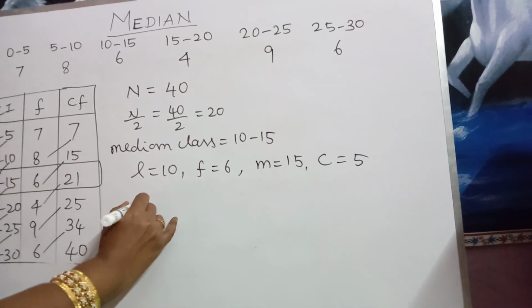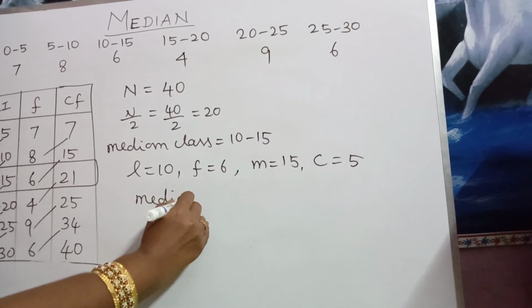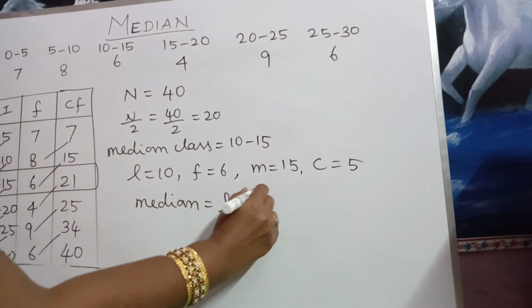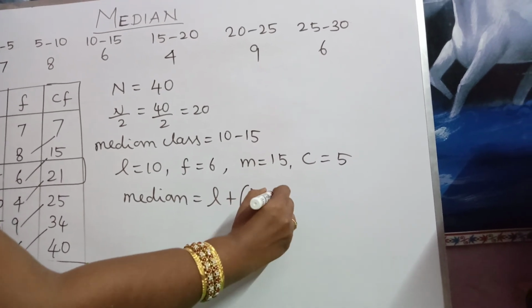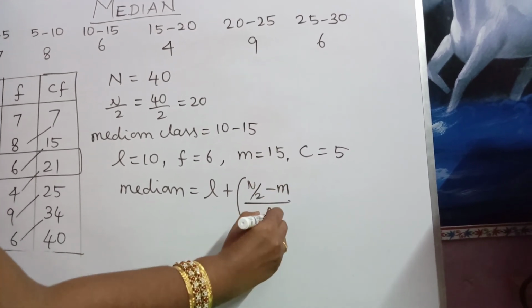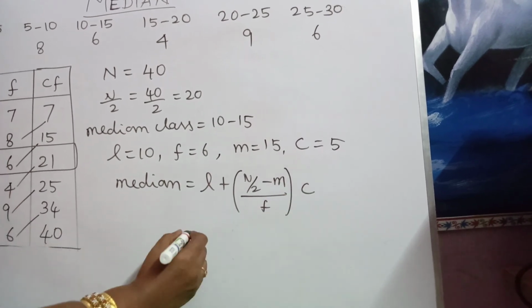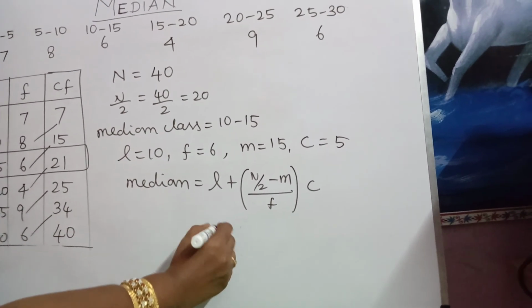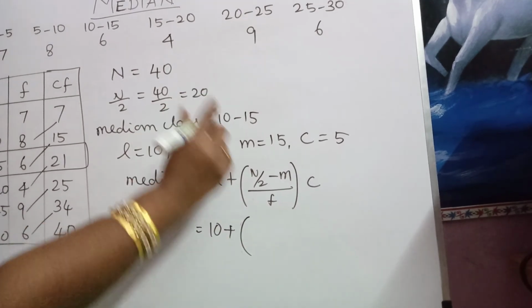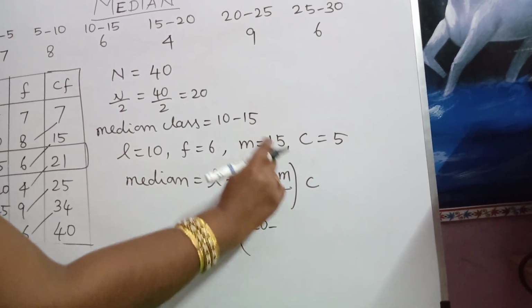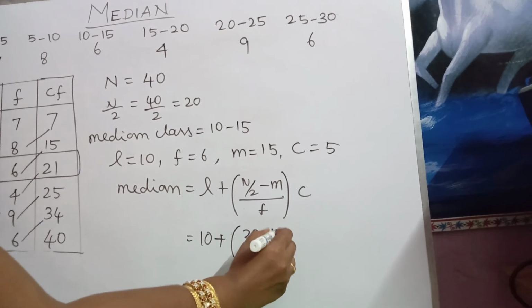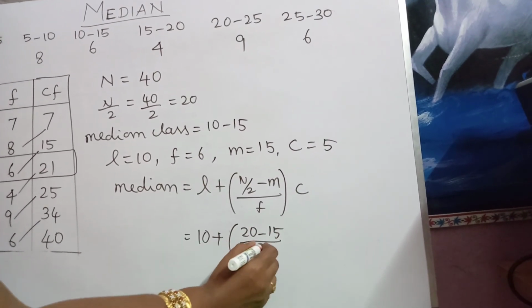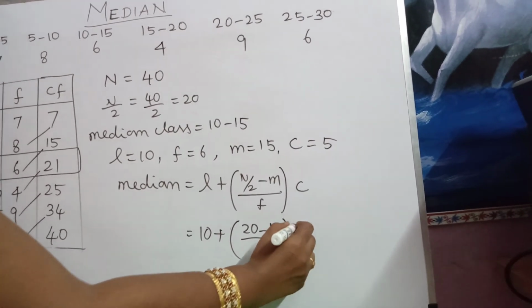What is the median formula? The median formula is L plus (N by 2 minus M) by F, into C. Substituting the values, L is the lower limit of the median class, that is 10. N by 2 is nothing but 20. M is equal to 15. Frequency is 6. Class interval is 5.